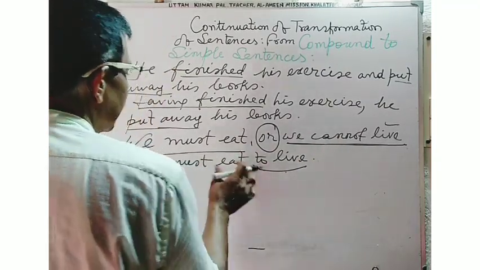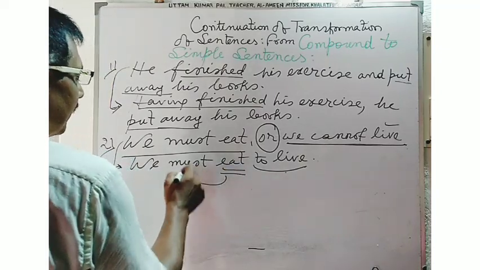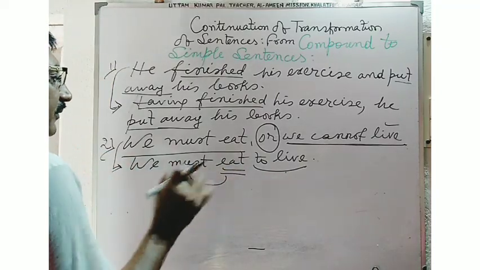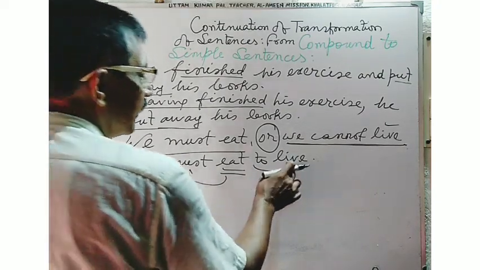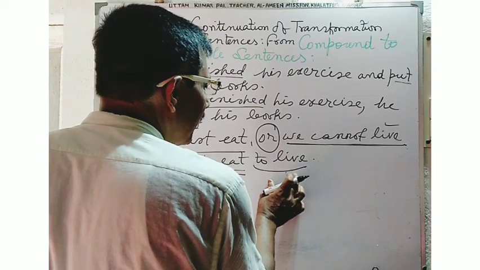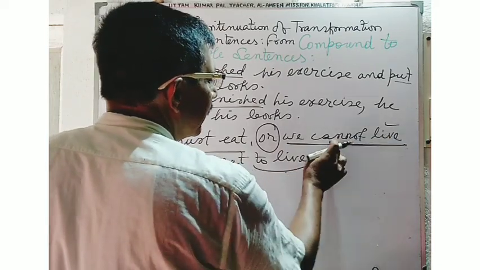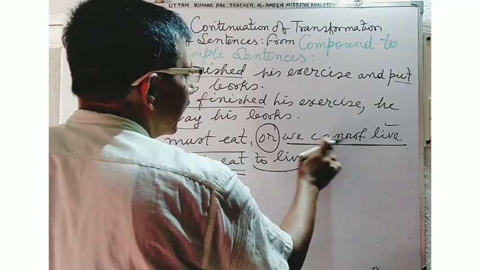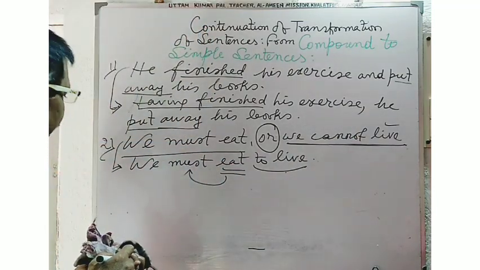Here, it is the main verb with the modal verb must. We must eat to live. Here, to live is used as the infinitive form, to remove the main clause with the modal, we cannot live.